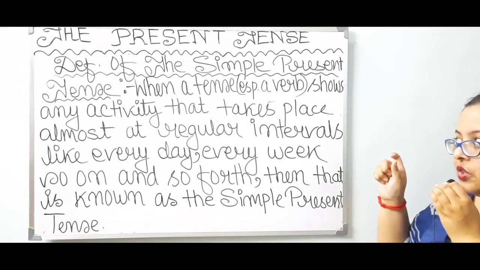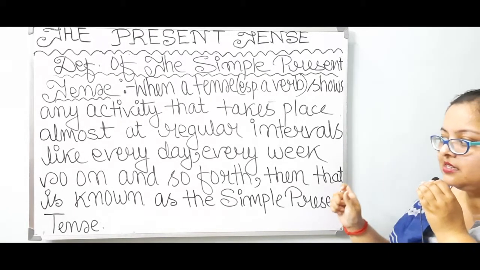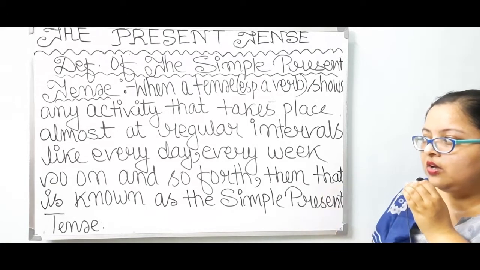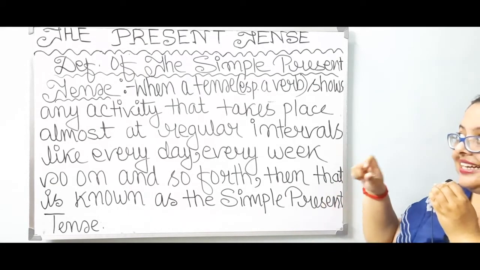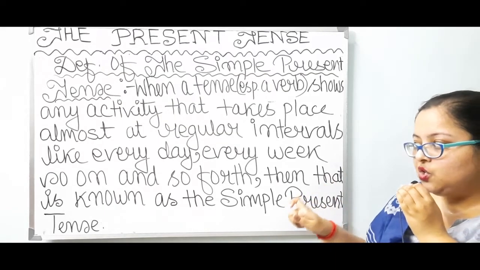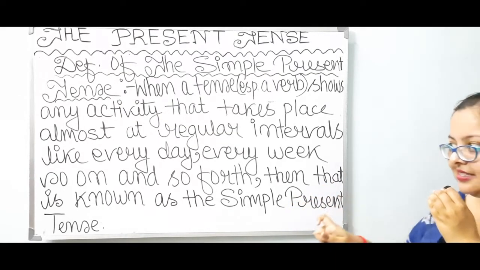Those activities are shown with the help of the tense known as the simple present tense.